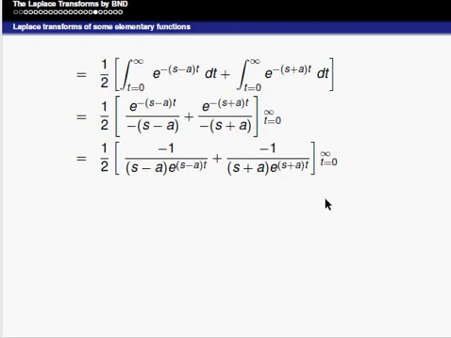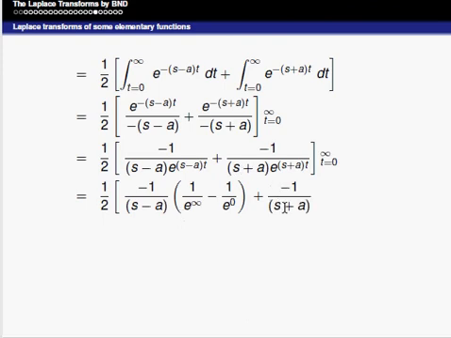We just have to substitute the upper and lower limits, that is 1 by 2 times minus 1 by s minus a into e power infinity minus e power 0, again plus minus 1 divided by s plus a of e power infinity minus e power 0.